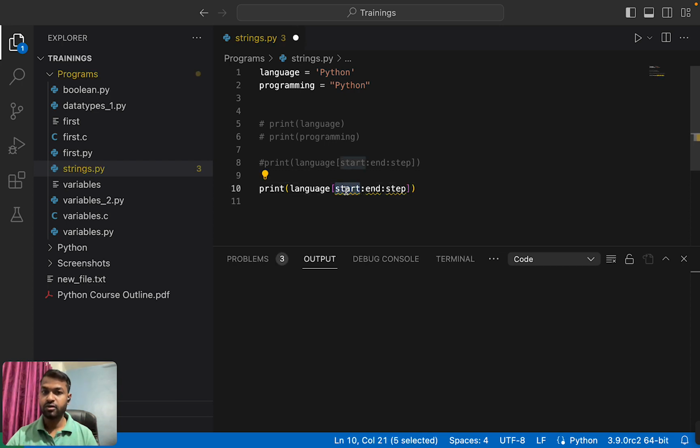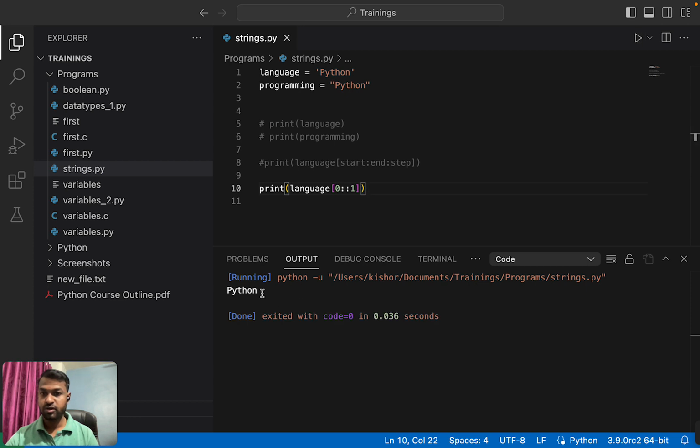So the default value of start is 0. The default value of end is the whole length, and the default value of step is 1. Okay, so these are the default values. It will print the whole word because the index always starts from 0, it will end at length, and it is incremental by 1. So that's why it has printed everything. If you have to change anything, then you can mention that value at its location.